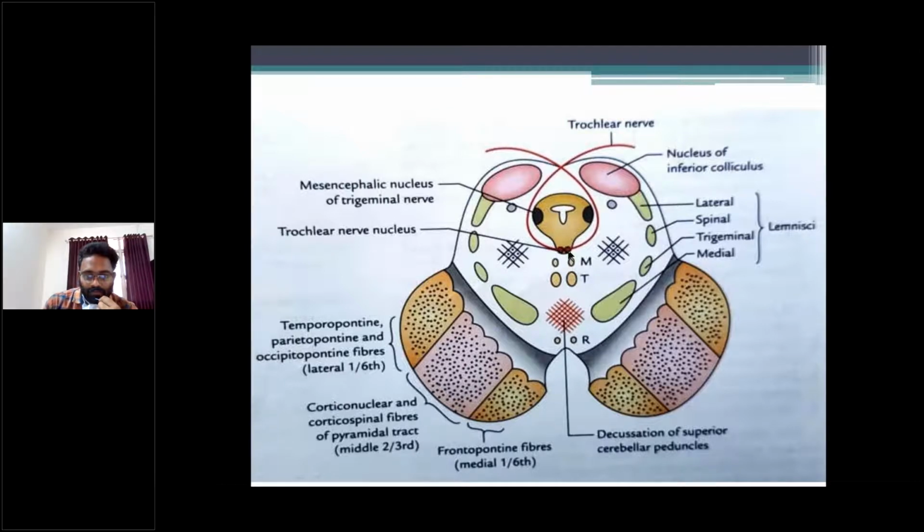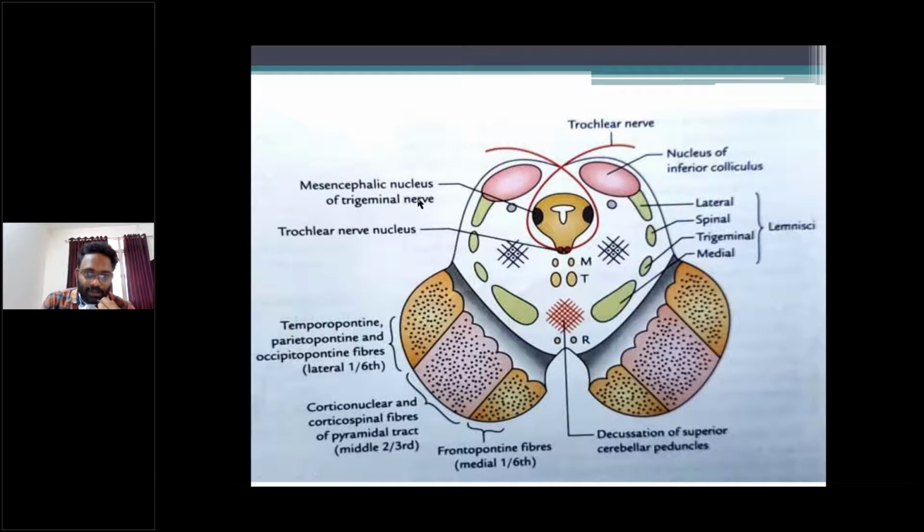The trochlear nerve fibers arise from the nucleus, decussate in the superior medullary velum, appear on the lateral aspect of the midbrain and crus cerebri, and enter the lateral wall of the cavernous sinus and supply the muscle. It is the only cranial nerve that appears on the dorsal aspect of the brain stem, right? So that's the trochlear nerve nucleus.